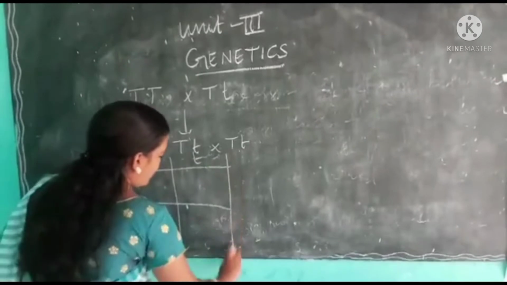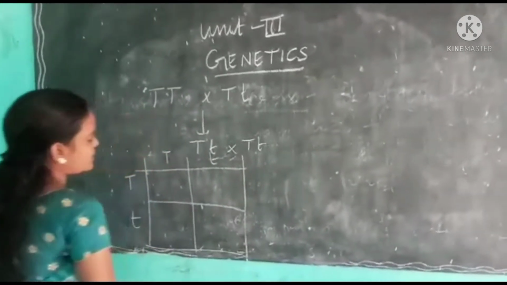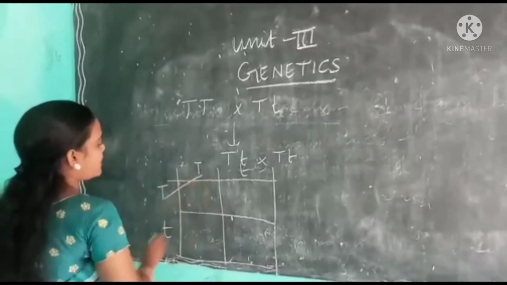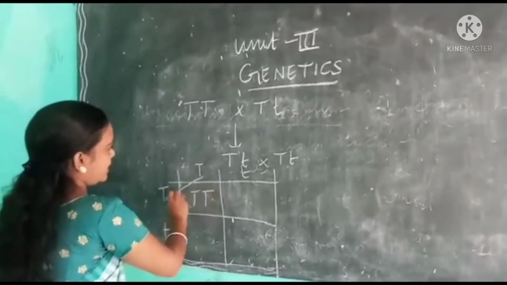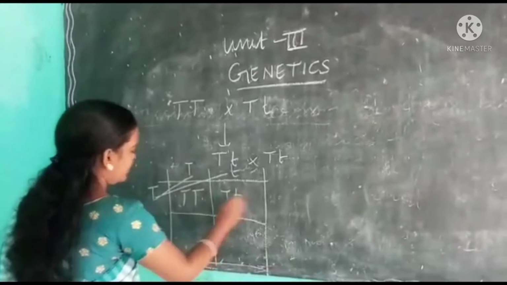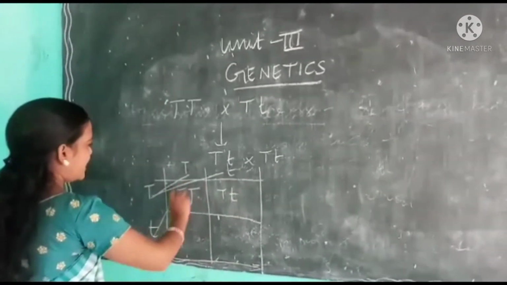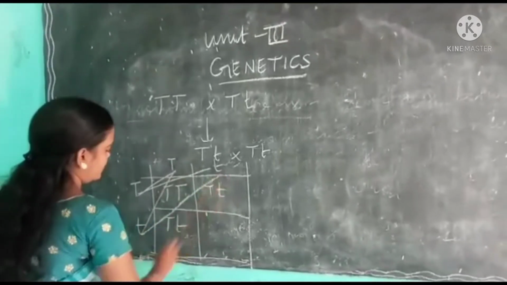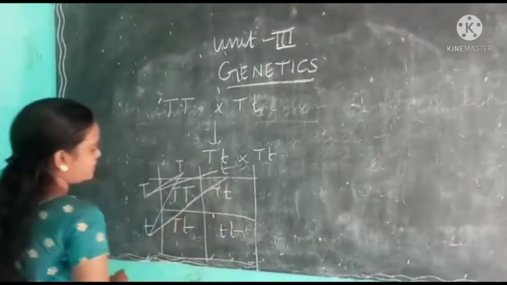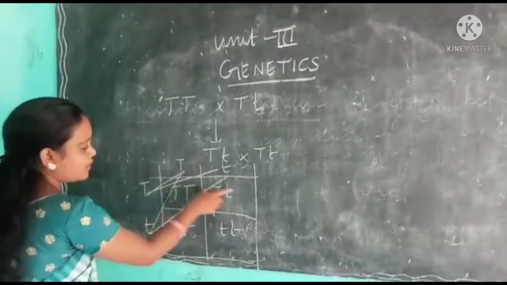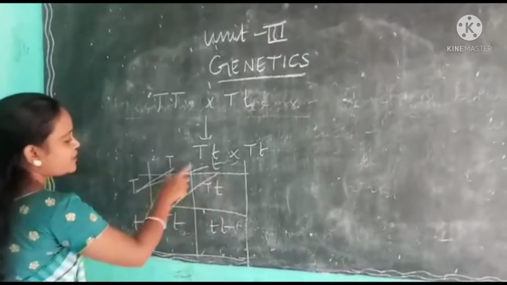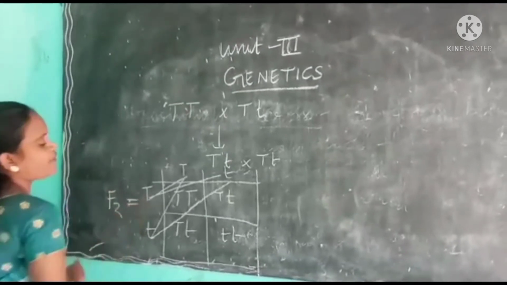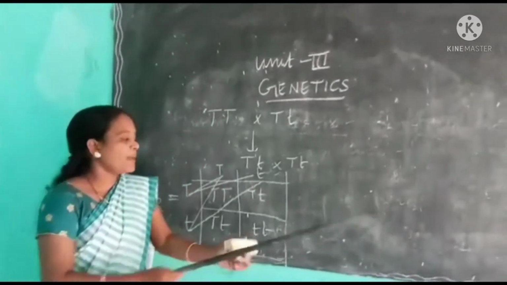Now the union of gametes we have to represent in the boxes. See here, capital T capital T, capital T small t. Here again capital T small t and small t small t. So this is the possible union of gametes, these four, meaning the F2 generation. This is the way we form the Punnett square.